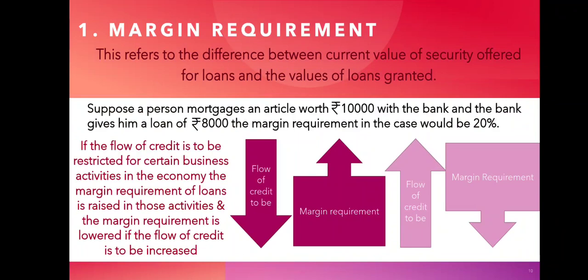If the flow of credit is to be restricted for certain business activities in the economy, then the margin requirement of loans is raised in those activities. And the margin requirement is lowered if the flow of credit is to be increased. So here you have arrows pointing out and telling you what the RBI will do. When the flow of credit is to be decreased, the margin requirement will be increased. And if the flow of credit is to be increased, then the margin requirement will be reduced.